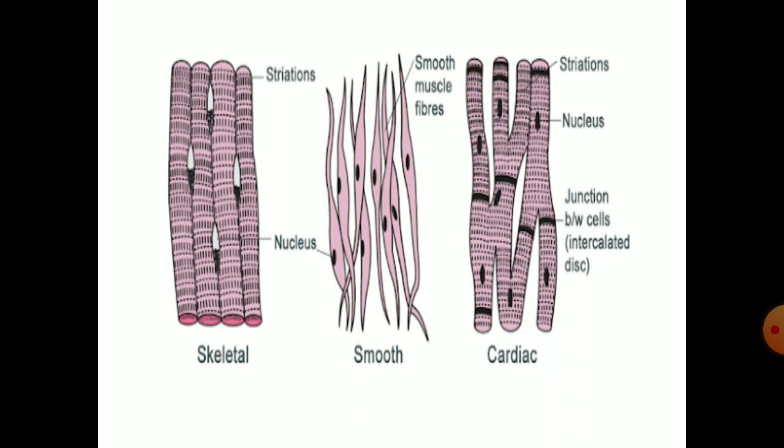And heart doesn't require any will, that means it doesn't require any kind of excitation, and it functions on its own, so it is involuntary in function. Here striations are faint, cells are uninucleate, fibers are cylindrical and branched, and also show intercalated discs, and they are present in heart muscles, which helps in pumping of blood.